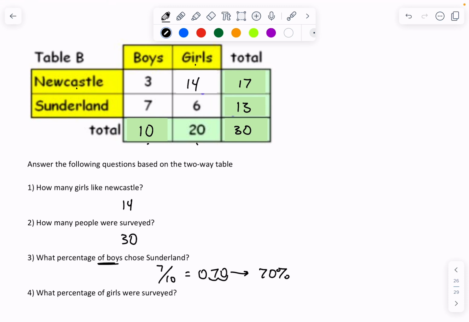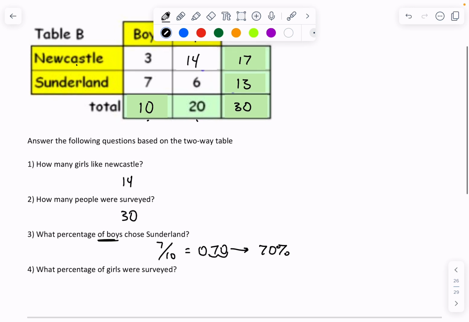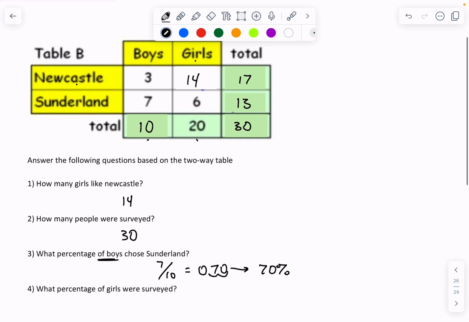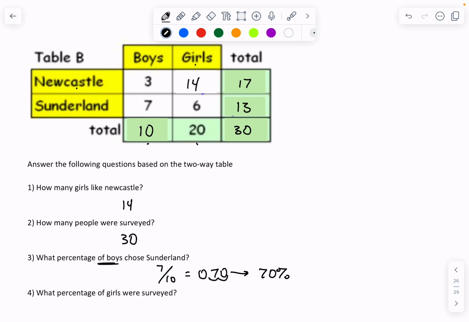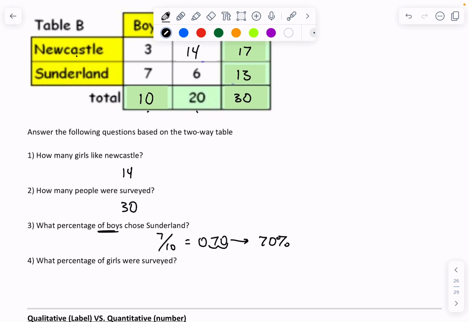Now, what percentage of girls were surveyed? Now, honestly, this one's pretty straightforward. The girls that were surveyed is 20, and there are 30 total, so I'm assuming that this is asking for 20 out of 30, which gives you about 0.67, which is 67%. So what percentage of those surveyed were girls?